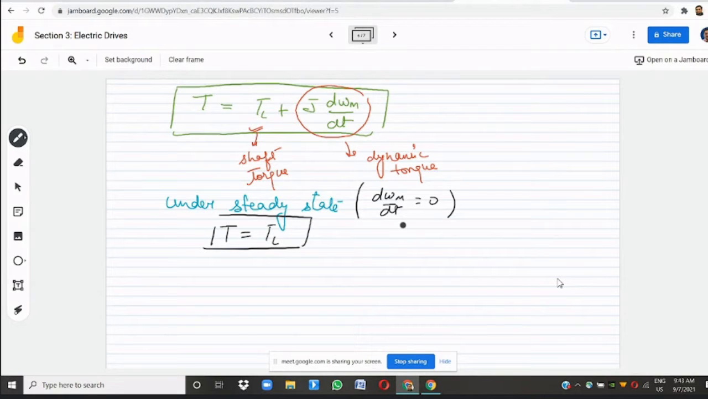तो कहने का मतलब ये है कि अगर स्टेडी स्टेट में है तो मोटर विल डेवलप इक्वल्स टू द लोड टॉर्क required at the shaft, right? Because there will not be any requirement of the dynamic torque. But if it is in transient state, your motor has to develop a torque that should compensate not only the load torque but also the dynamic torque, right?